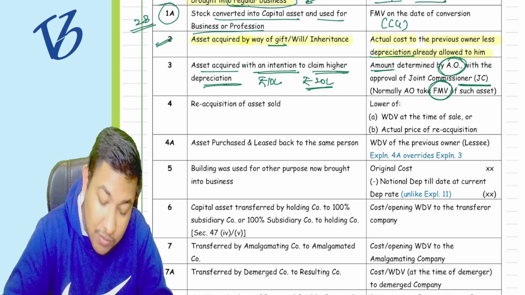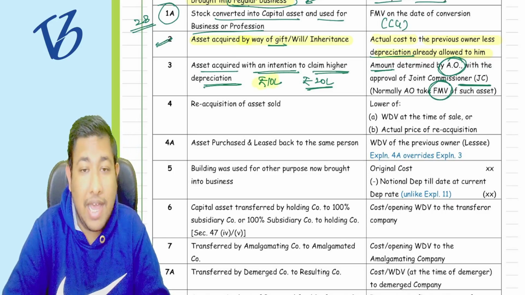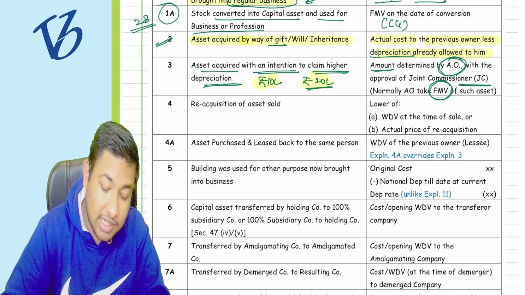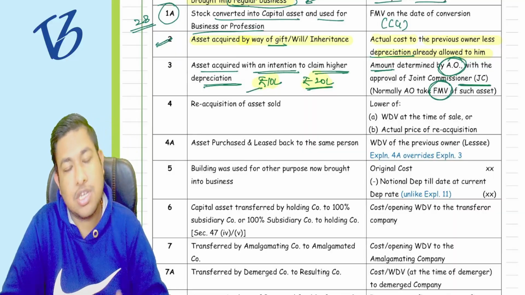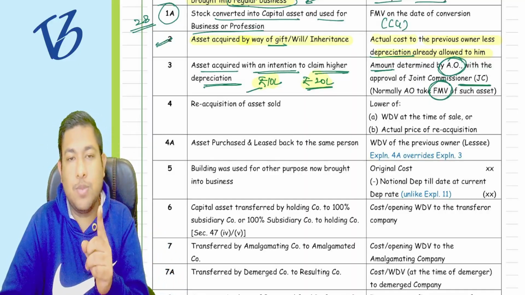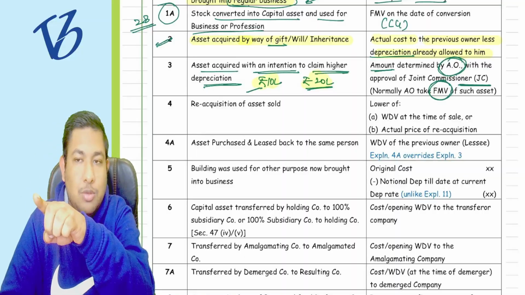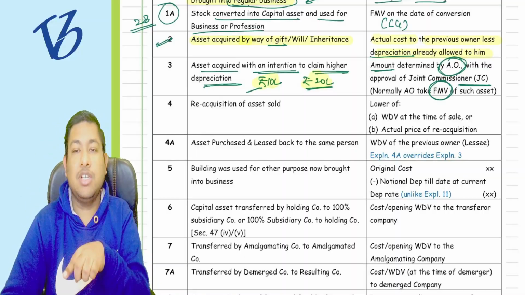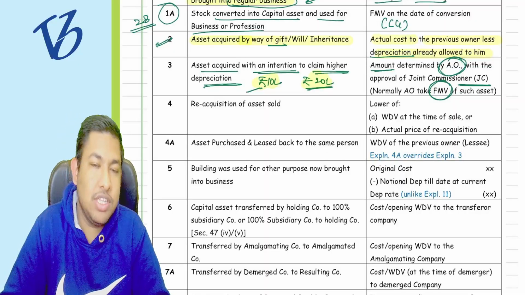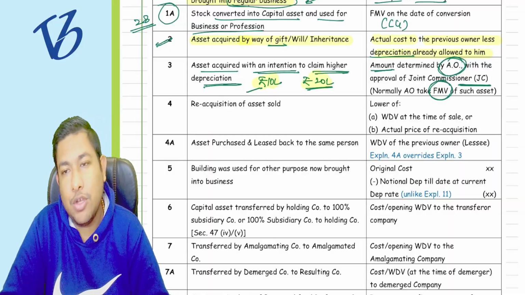The fair market value was 10 lakh rupees, but to claim the higher depreciation you showed 20 lakh rupees. That was wrong, so they'll take 10 lakh rupees as the actual cost, on which you can claim the depreciation. But your intention was nullified, that is why the AO came into the picture, and with the approval of the joint commissioner they are going to decide. Usually they decide on the fair market value of those assets.